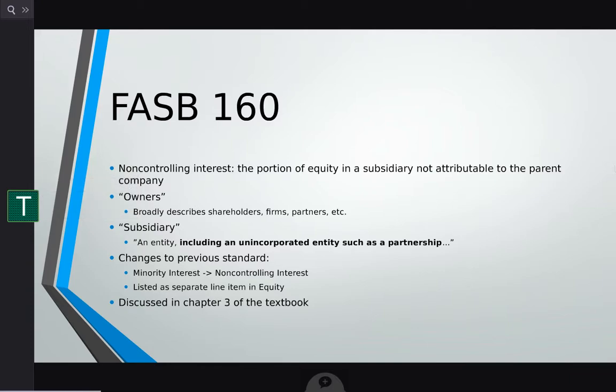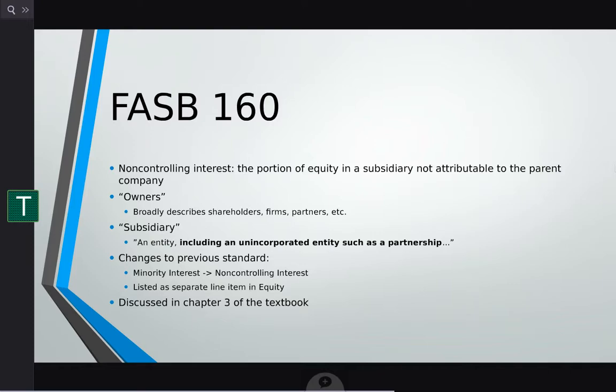This FASB describes owners as shareholders, firms, partners, etc., and it describes a subsidiary as an entity including an unincorporated entity such as a partnership. So for this unit, we can assume that a subsidiary, the company that is being acquired by the parent company, can be a partnership, and the non-controlling interest can be owned by owners, one of which could be a partner